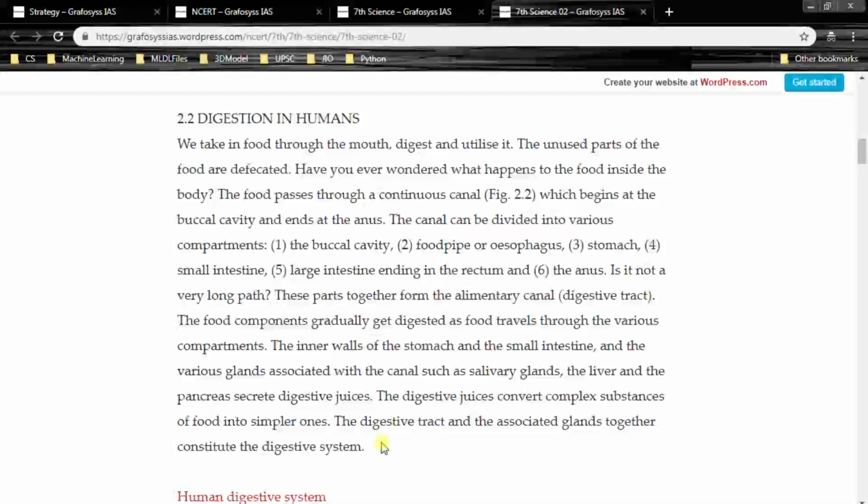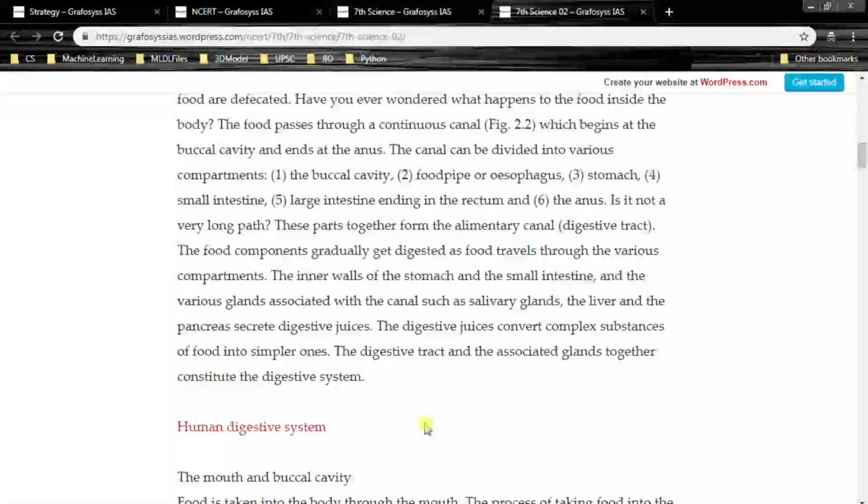As the food passes through various compartments, it gradually gets digested, right? So the walls of the stomach and the small intestine and also various glands produce different digestive juices, right? We are going to study about it. The digestive juices convert complex substances of food into simpler ones.